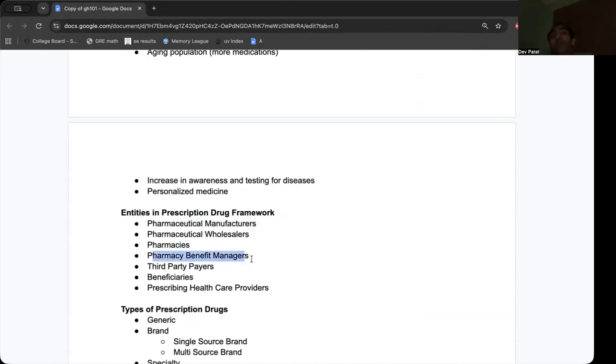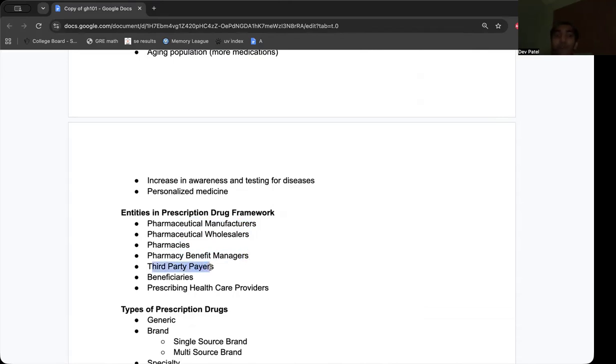PBMs are the middlemen that can take control of all of the plan admins and costs, and they determine, is this drug covered? They develop formularies and place the different drugs of the manufacturers on different formulary tiers, determine cost sharing, and ensure that these claims are covered. They also negotiate with the manufacturers in terms of rebates to place their drugs on preferred tiers.